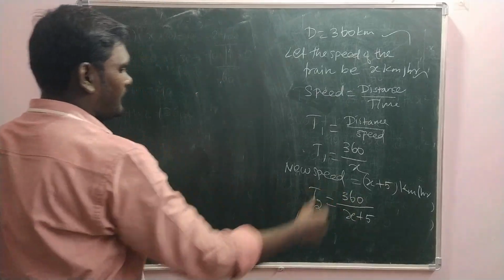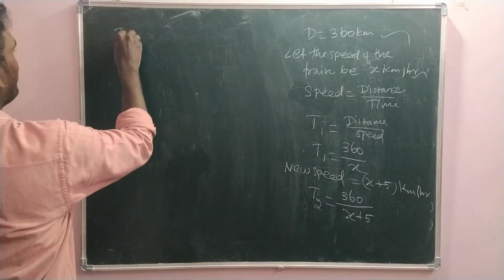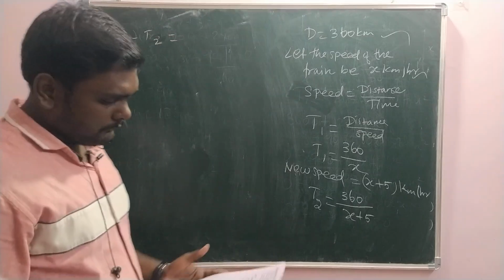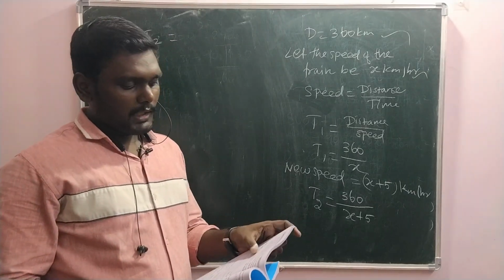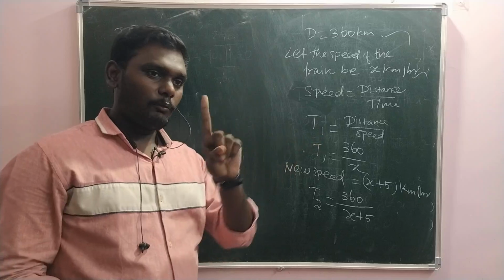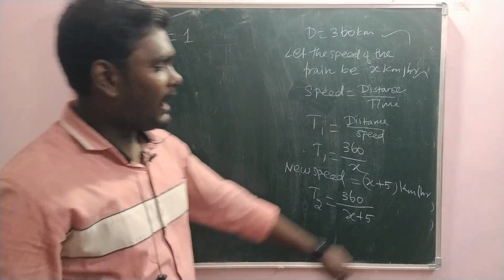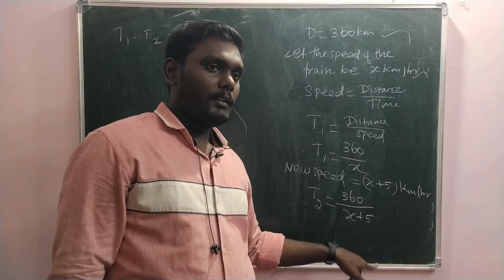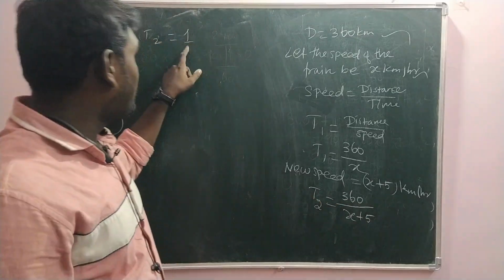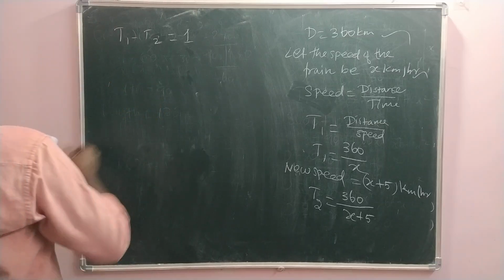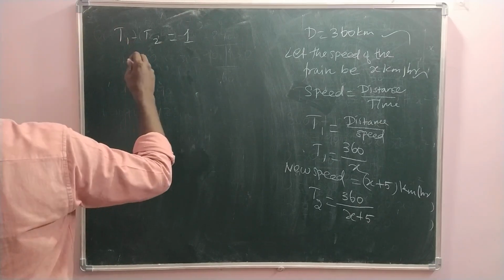So this time is less. So we get t1 minus t2. How much is the difference between them? 1 hour less for the same journey. The time difference is 1 hour. So before writing this, we should make sure everything is in hours only. Suppose they gave minutes, then here we should write in minutes, 1 hour like 60 minutes. Okay. And then substitute these values.